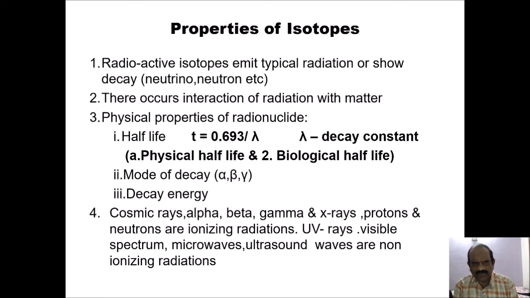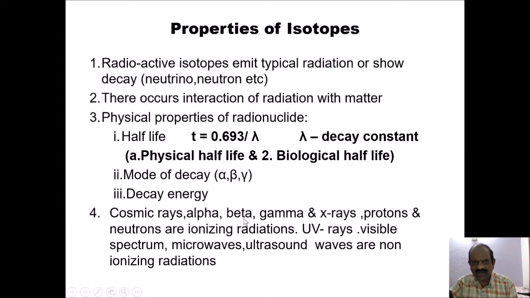For example, cosmic rays, alpha, beta, gamma and X-rays, protons and neutrons are ionizing radiations. UV rays, visible spectrum, microwaves, ultrasound waves are non-ionizing radiations.